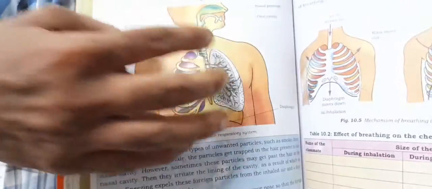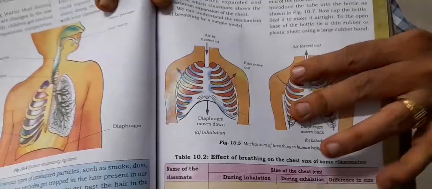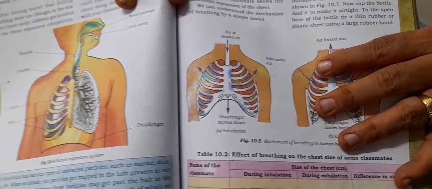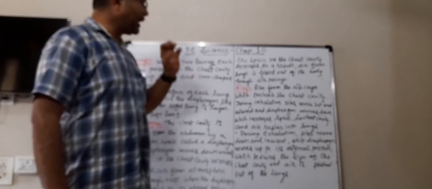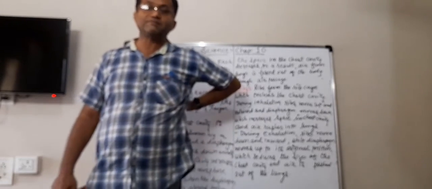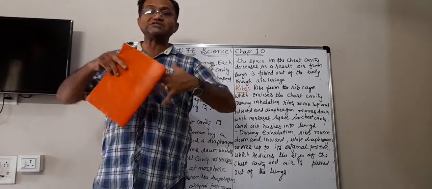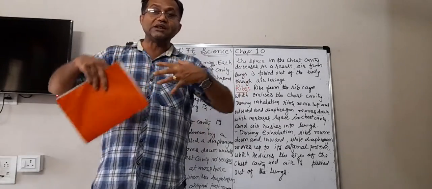It is on both sides, but to show you the lungs, they didn't draw it. The ribs form the rib cage which encloses the chest cavity. It is all around the chest cavity, from back to front, both sides, and the whole chest cavity is within the rib cage.